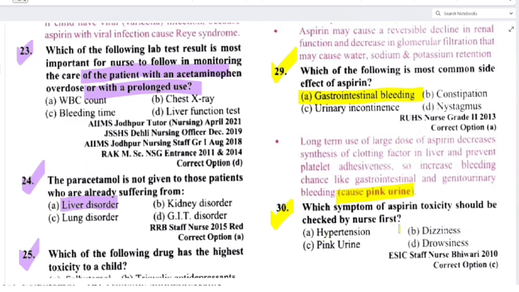Option A, hypertension. Option B, dizziness. Option C is pink urine. Option D is drowsiness. So option C will be the correct answer, that is pink urine. Clear?